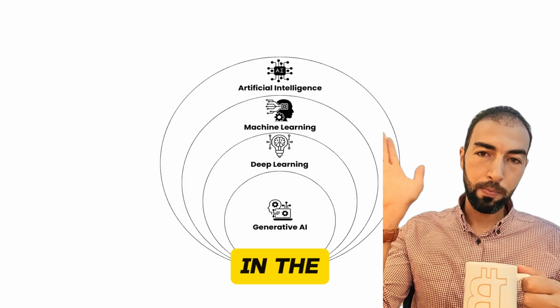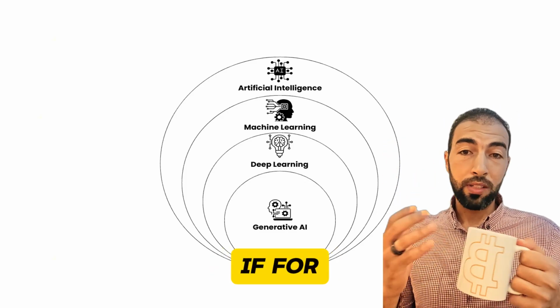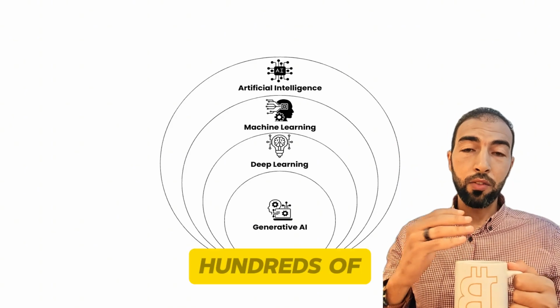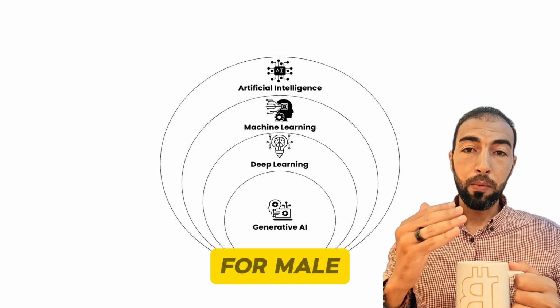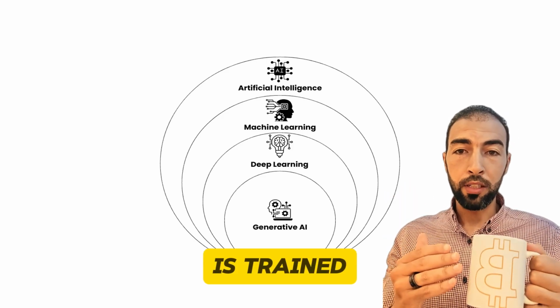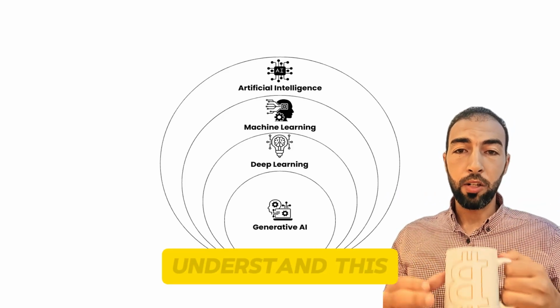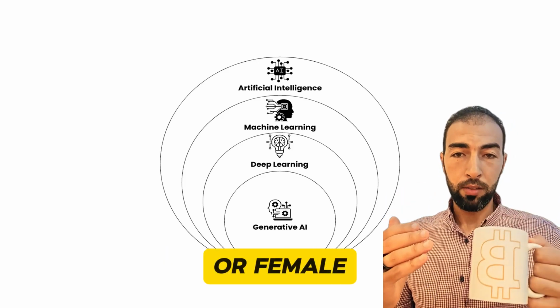It can put it in the spam in the email, or this is not. If, for example, we give hundreds of pictures of male and female to the computer, so it is trained, when I give it a new picture, it can understand this is male or female.